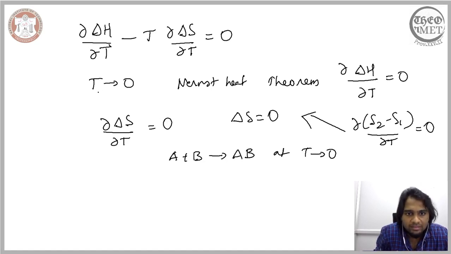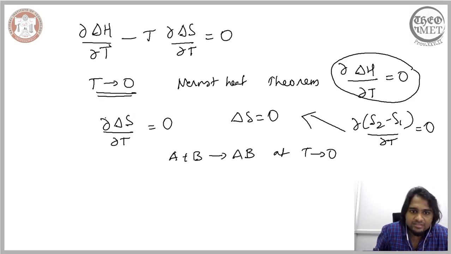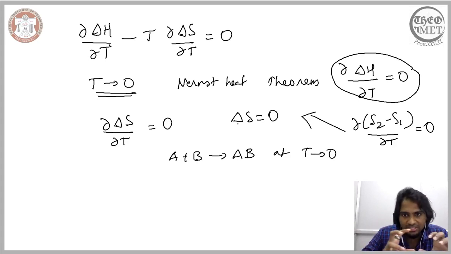So we are operating under the condition that the temperature is close to 0, and under such a condition we end up with this expression, which is possible only when delta S is 0. So what could be the reason for the change in entropy? In order to have a change in entropy equal to 0, we are assuming a change in the state of the system, that is the reaction of two pure elements.